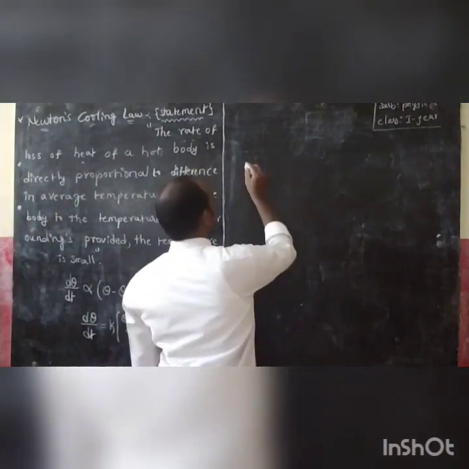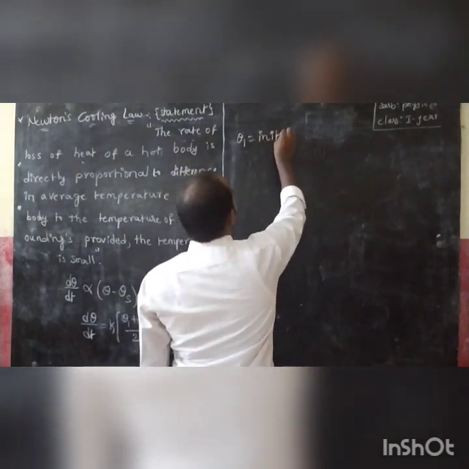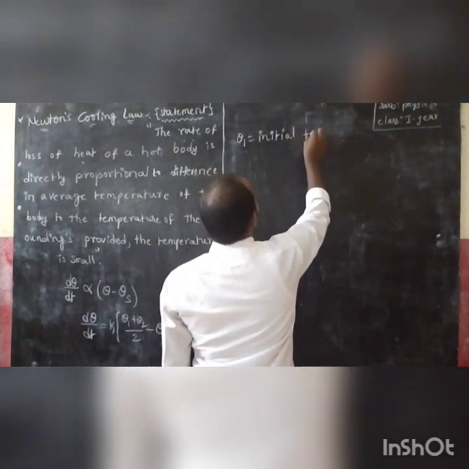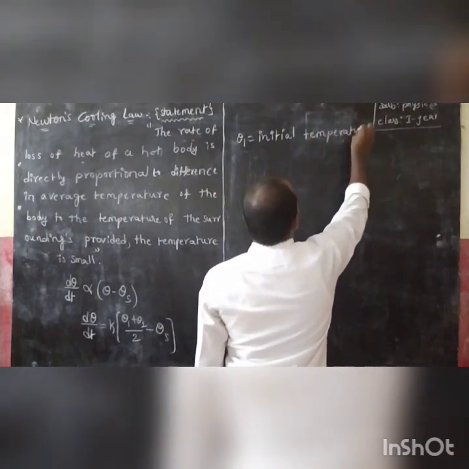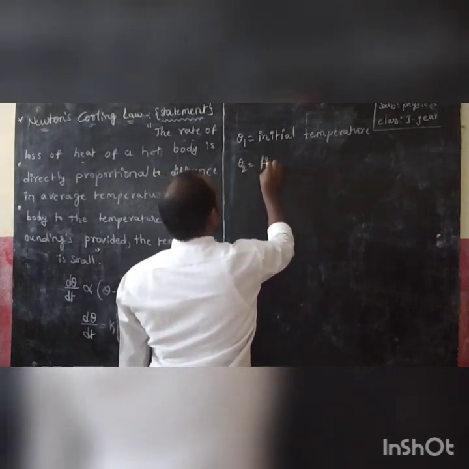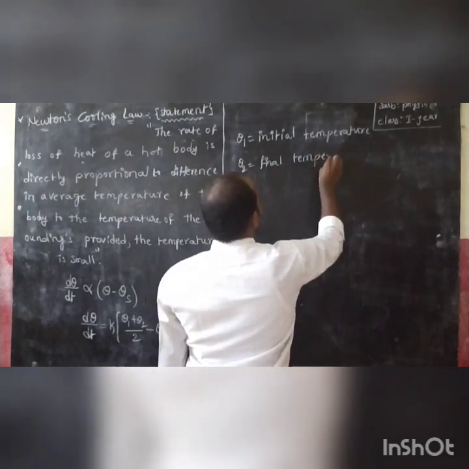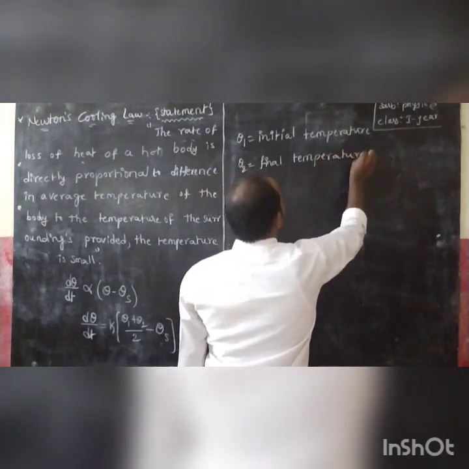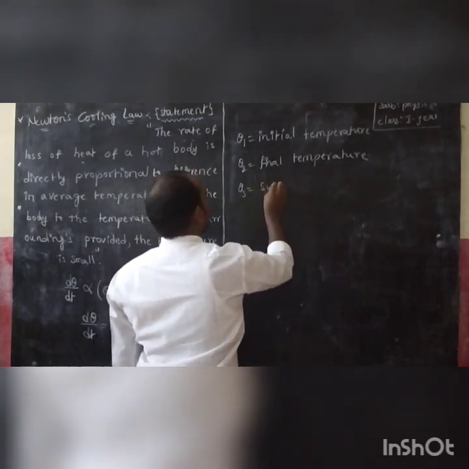Let me write it down. Theta 1 is equal to the initial temperature, theta 2 is equal to the final temperature, and theta s is equal to the surrounding temperature.